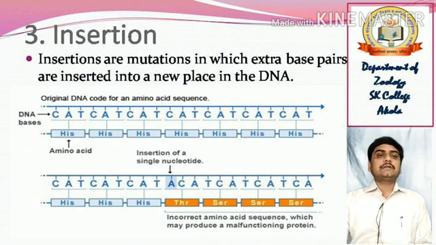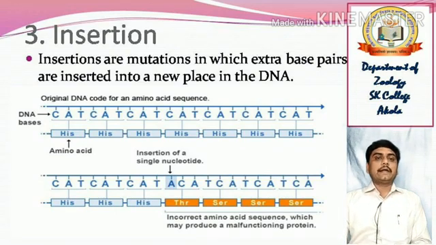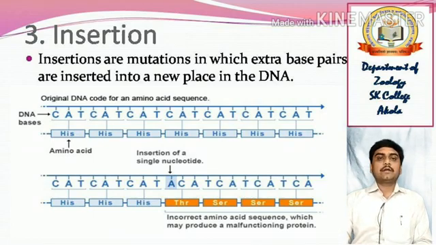What happens in the insertion? If any nucleotide, for example the C, gets replaced by A, what will happen? You will clearly see in this diagram, in the orange colored box, that the histidine gets changed to threonine, then serine, then again serine, and then again serine.